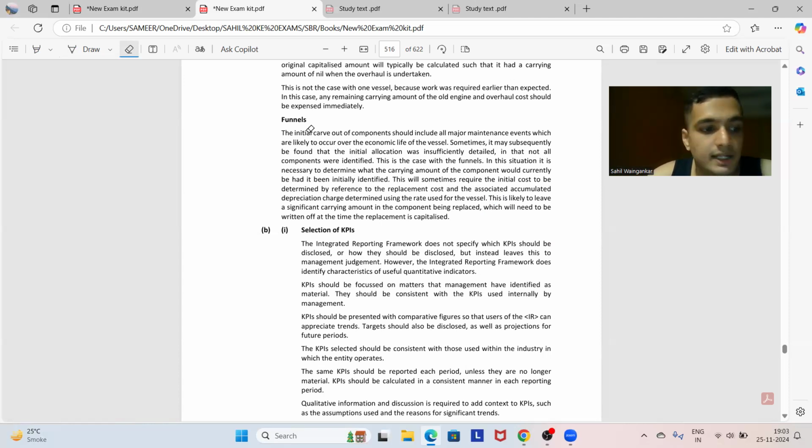Like look at this, in the starting paragraph they said this: the initial carrying amount of the components includes all major maintenance events which are likely to occur over the economic life of the vessel. Sometimes it may subsequently be found that the initial allocation was insufficiently detailed and that not all components were identified.